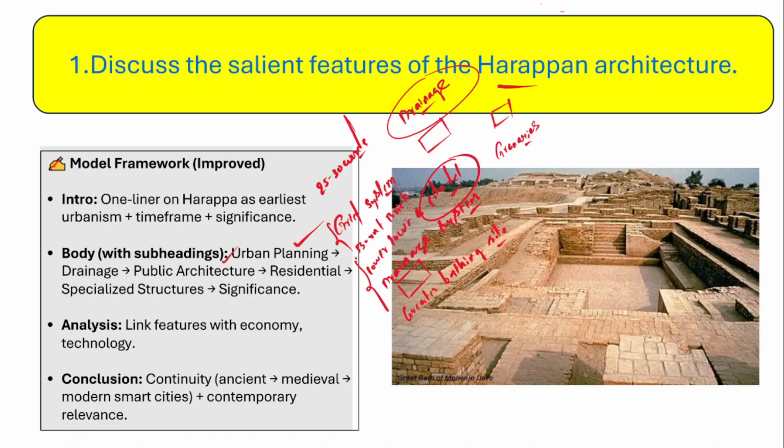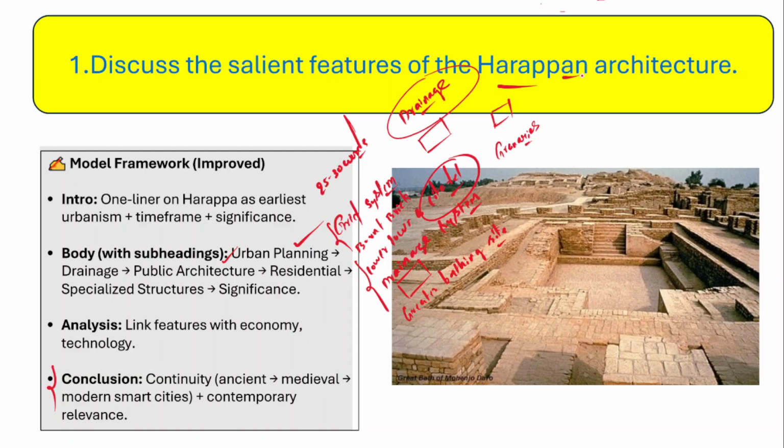And you need to link all the features of Harappan architecture with the economy and the technology. And when we talk about the conclusion for this answer, you just talk about the continuity. Now continuity in the sense from ancient times, right, from Harappan architecture, medieval times, and modern smart cities. So what is the important connecting link from ancient, medieval till the modern smart cities? And what is the contemporary relevance of Harappan architecture? So you just have to mention all these points.